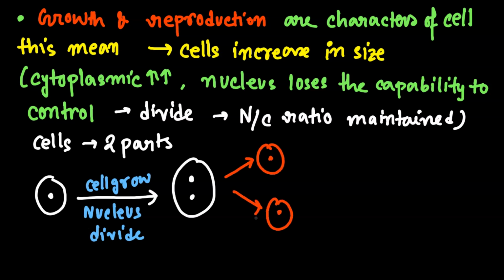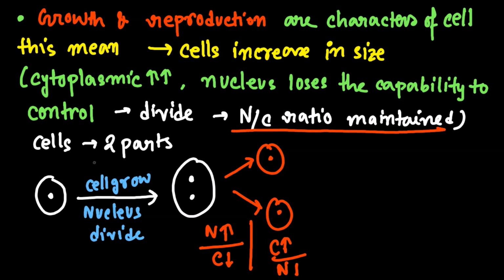Otherwise what happens? Otherwise the nucleus number will be increasing and the cell decreasing. Some other condition also happens, where the cytoplasm is increasing and the nucleus stops or stays constant. That will definitely disturb the nucleocytoplasmic ratio. To maintain that, it's very important for us to understand that the cell should divide. So why is the cell dividing? This thing is clear from here, right?